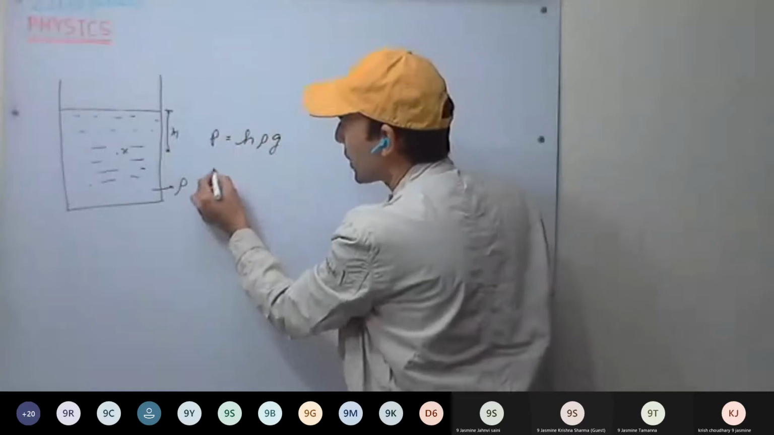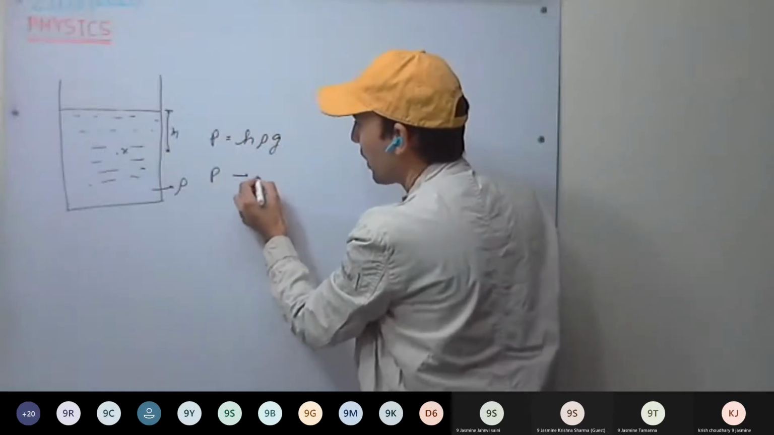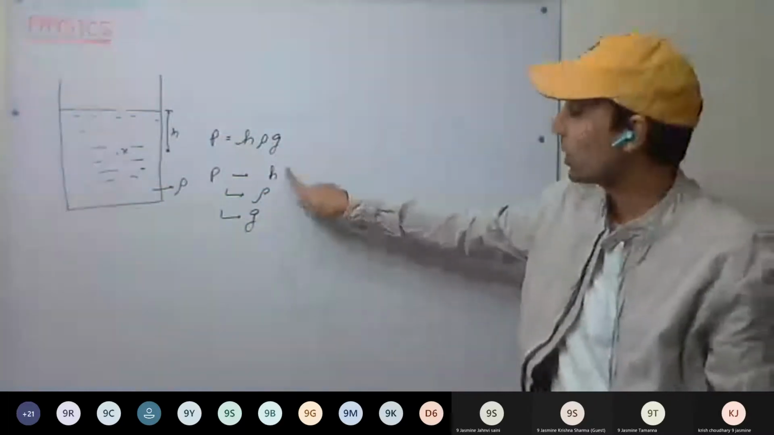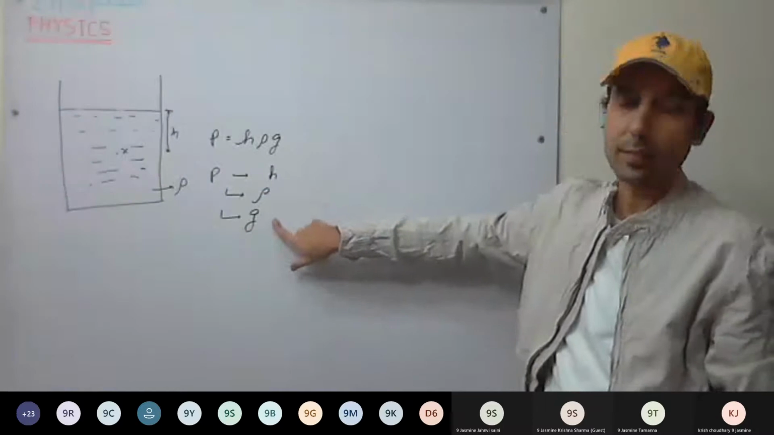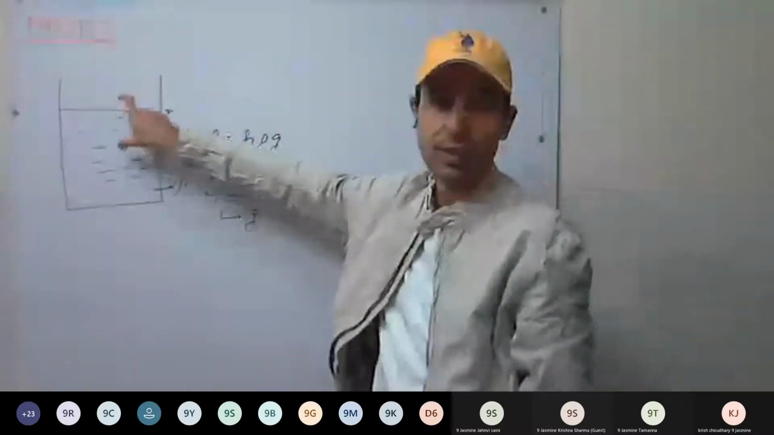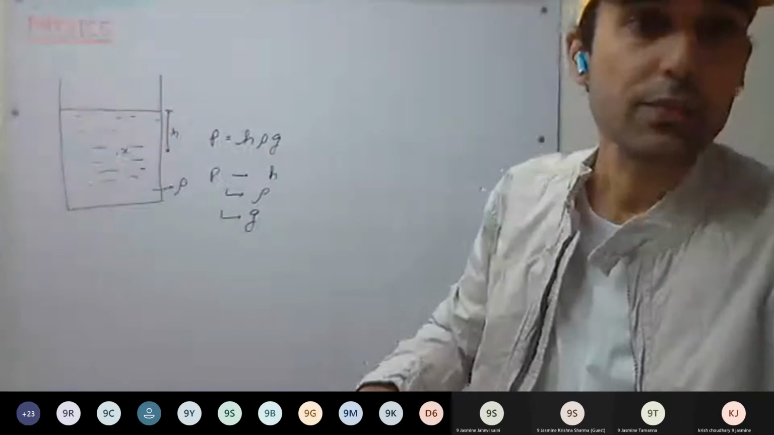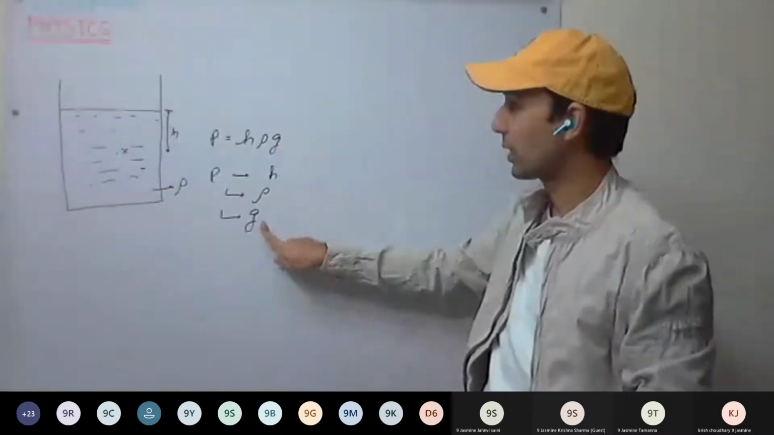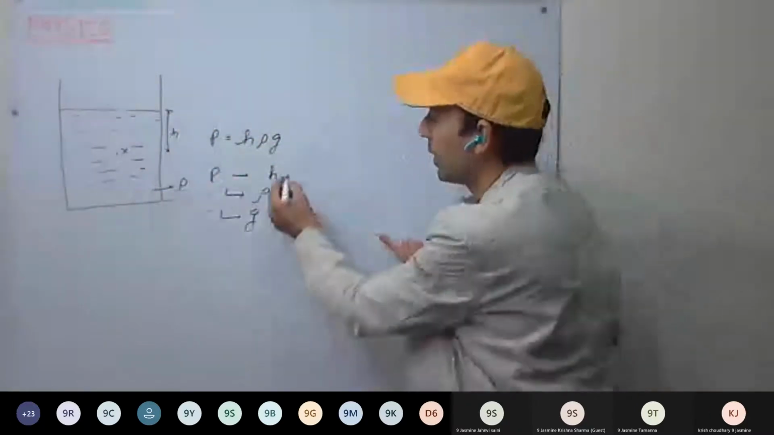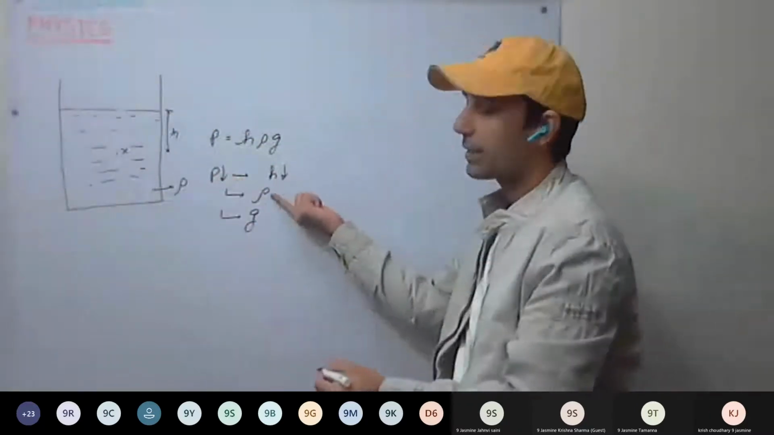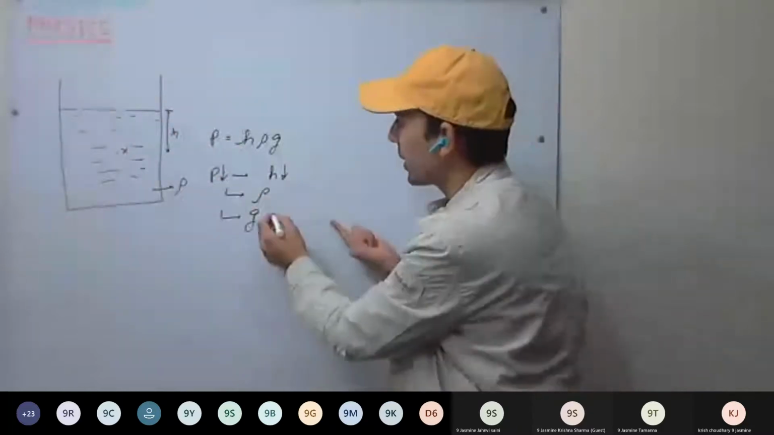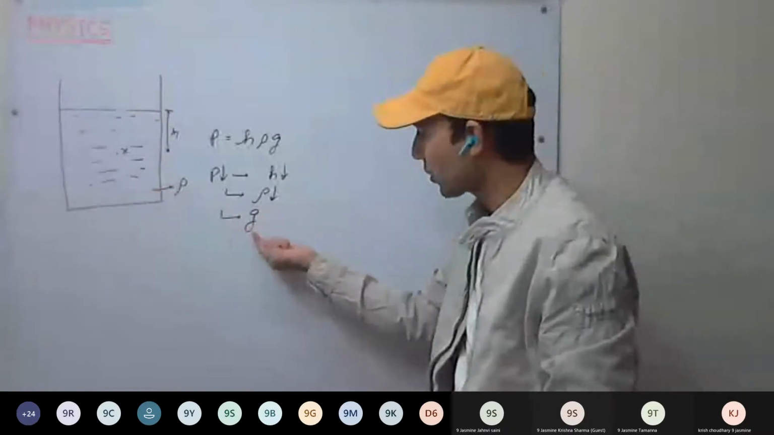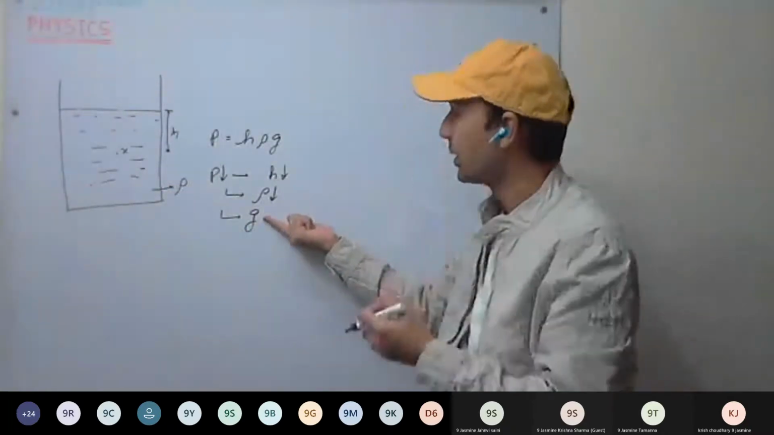As H increases, so pressure depends on what? It depends on height, density, and acceleration due to gravity. That is, the depth of the point from the free surface, the density of the liquid, and acceleration due to gravity. As the depth increases, pressure increases. As the density of the liquid increases, pressure increases. As acceleration due to gravity increases, pressure increases. Mainly this remains constant; we take 9.8 on Earth.